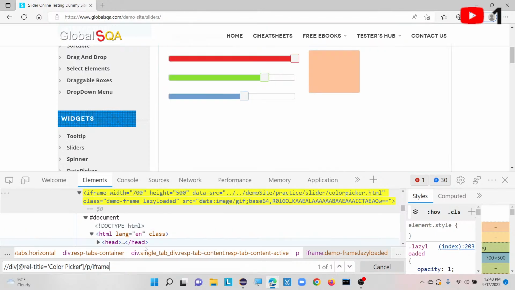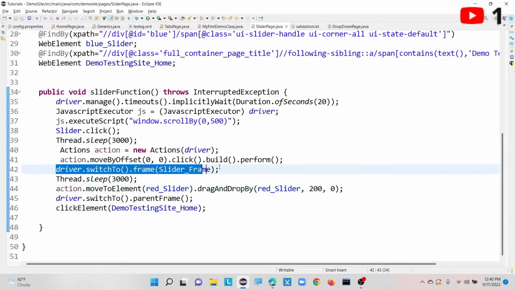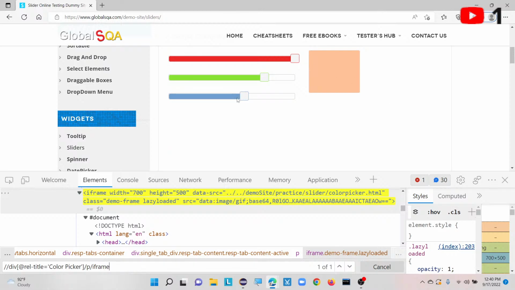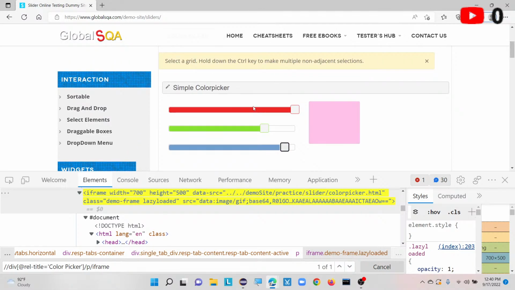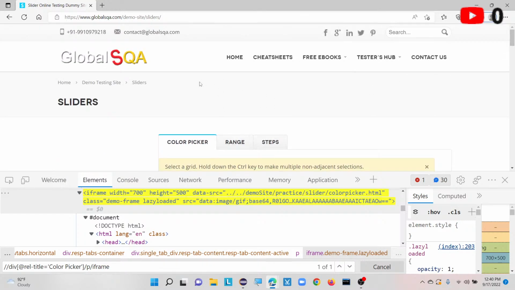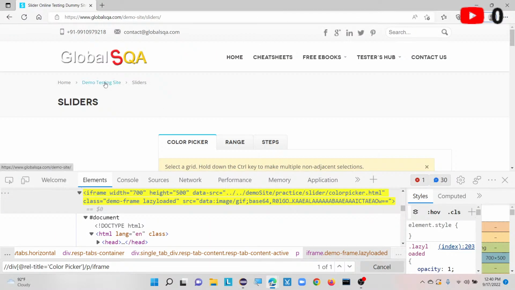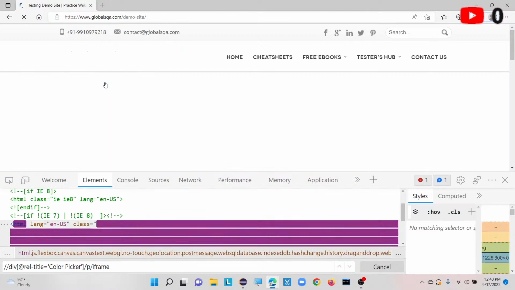So that's the reason why we need to switch our driver focus to that particular frame. That's why I have written one line here, line number 42, saying slider frame. Once you perform any action on this, again we have to take our driver focus back to our actual web page, right? So that's the reason why I am using one more line, called parent frame. After that I am going to click on the demo testing suite site link.